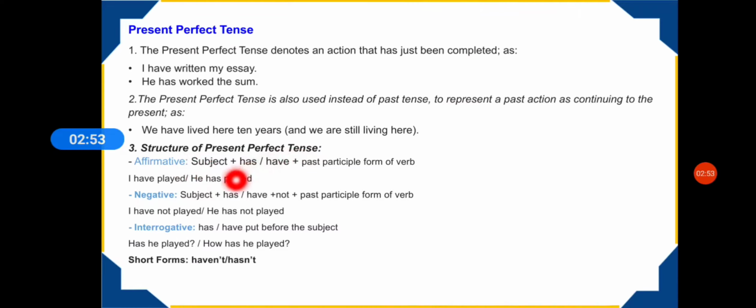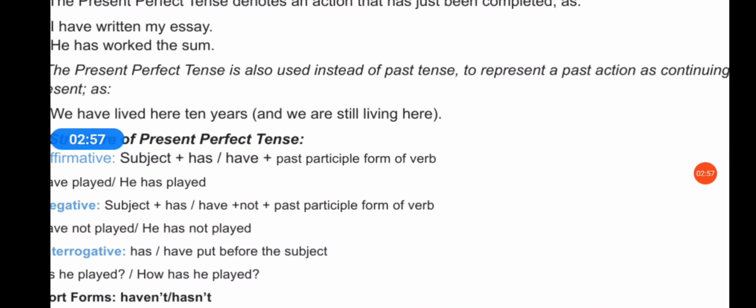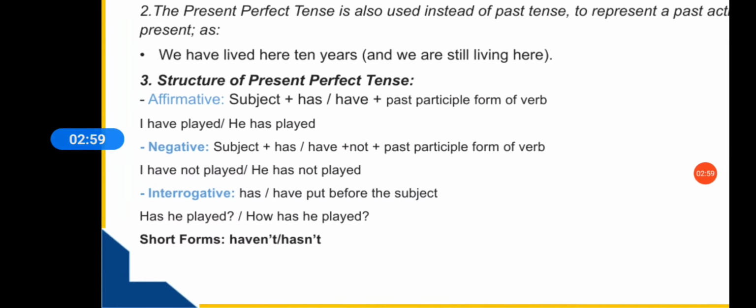How do we form these structures? When we talk about affirmative sentences, we mean subject plus has or have. A slash means that you can use either of them according to the person we are talking about: the first person, second person, or the third person.